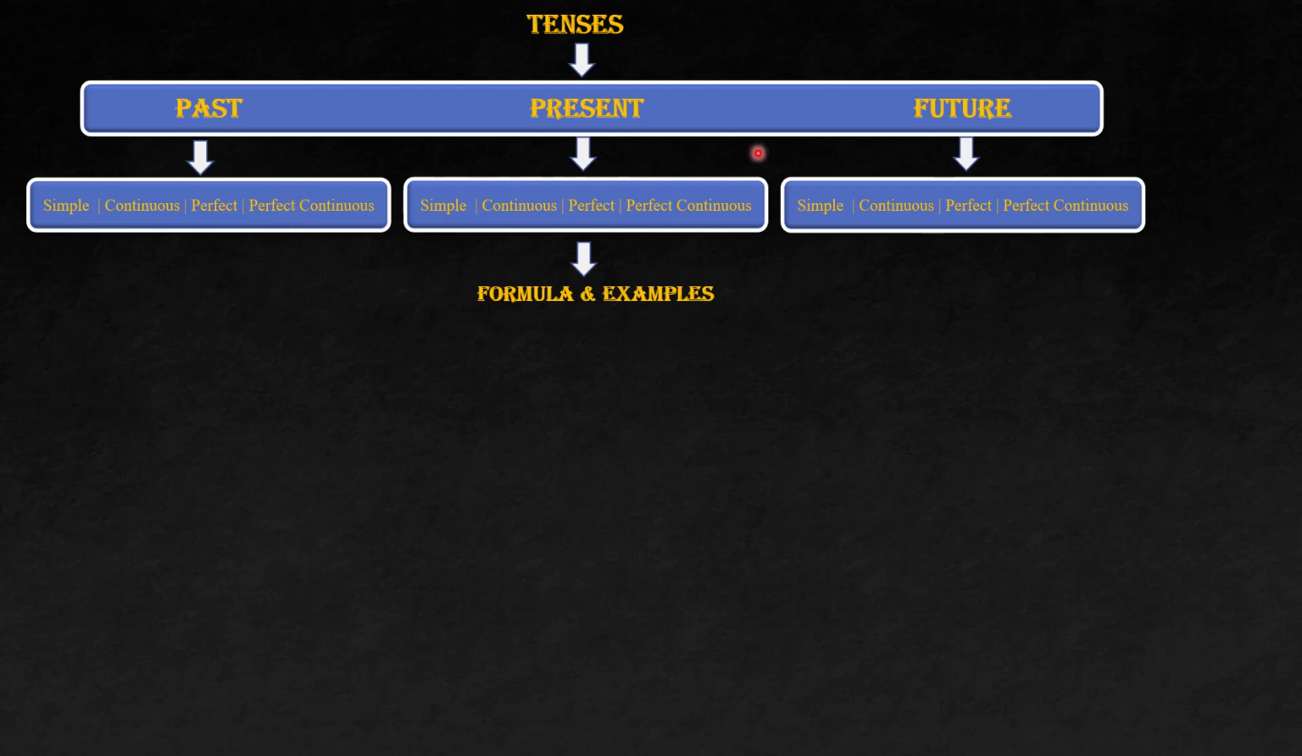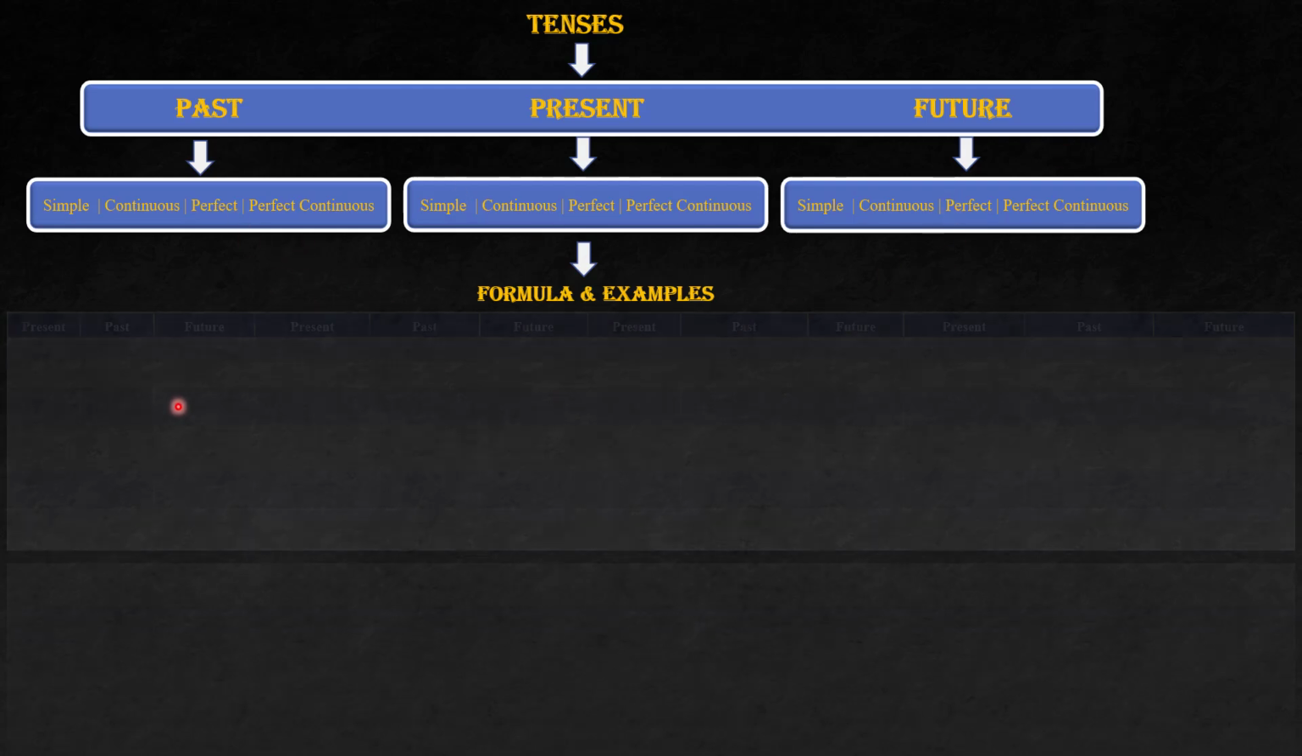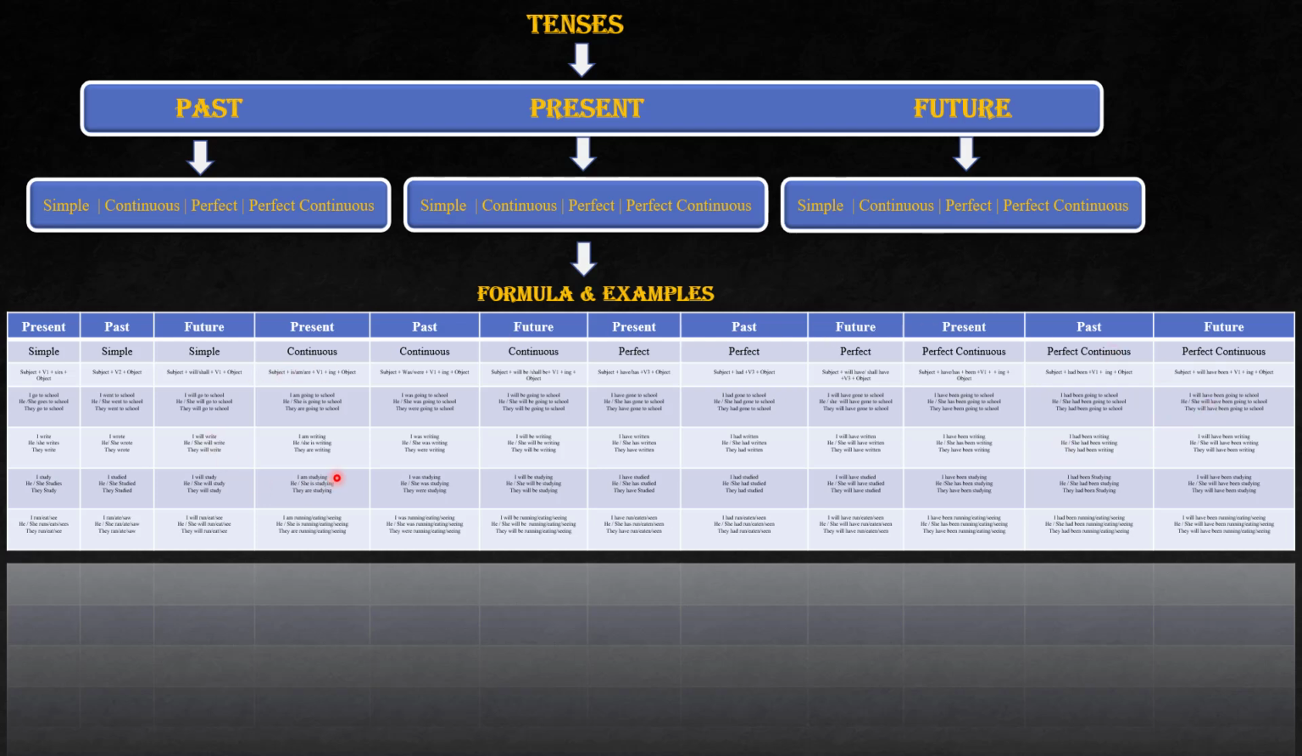So what I tried here is I created a table which includes the formula and examples, which will help you remember each and every tense properly. What authors usually do is focus on one tense and cover everything, so they might not be able to link all the tenses. With this table, you can link everything, and it is very easy to remember.